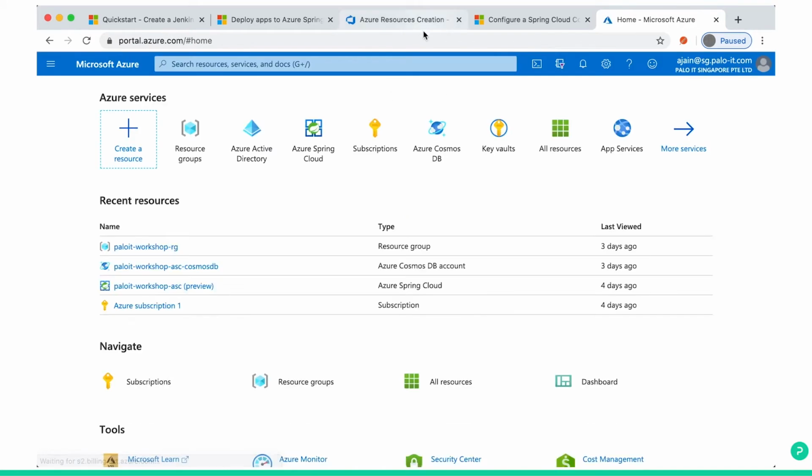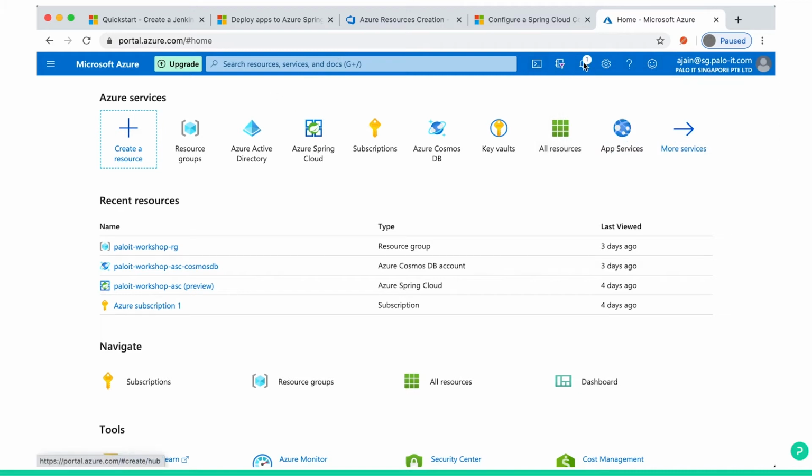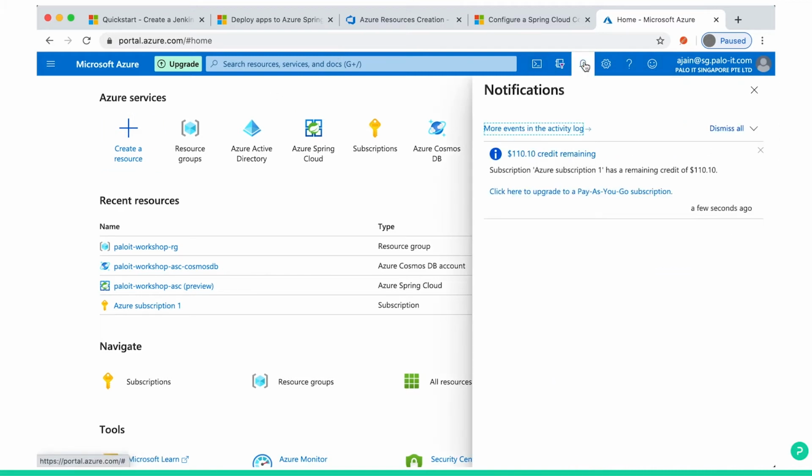I already logged in, so for me the login screen did not come, but for you they may ask username and password. After successful login, you can see some notification. I'm just getting a notification like 110 credits is remaining. I am using the 200 free credits and the notification came 110 is remaining. I already utilized 90. That's perfect, no problem.